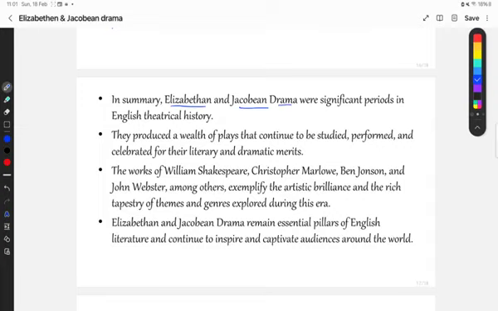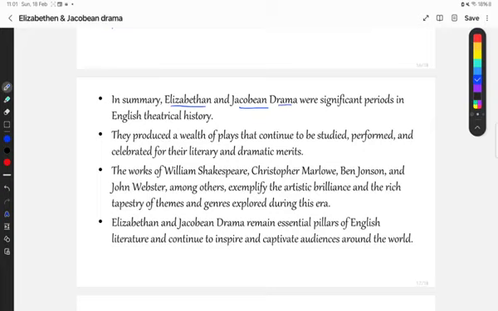The works of William Shakespeare, Christopher Marlowe, Ben Jonson and John Webster among others exemplify the artistic brilliance and the rich tapestry of themes and genres explored during this era.